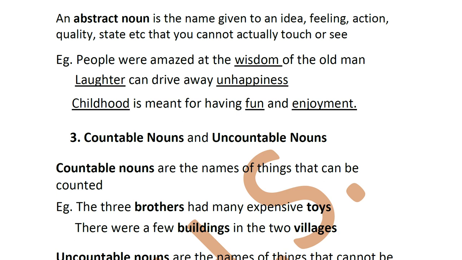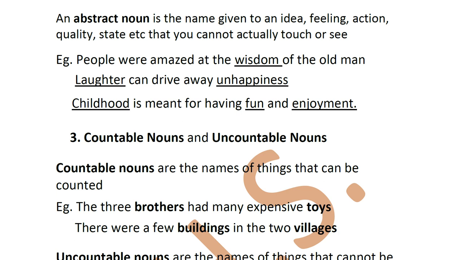Okay, now how do you know it's a noun? You have to substitute this word. Like say the first example, people were amazed at the wisdom of the old man. When I taught you parts of speech, I told you can substitute a noun for the word something, or ask the question what.